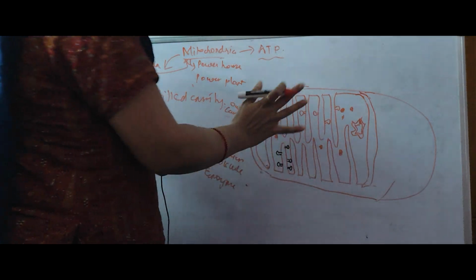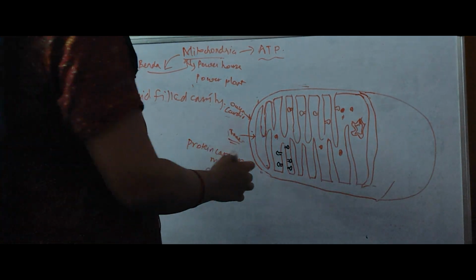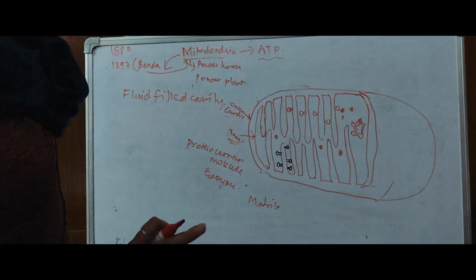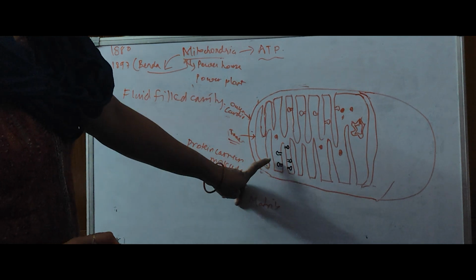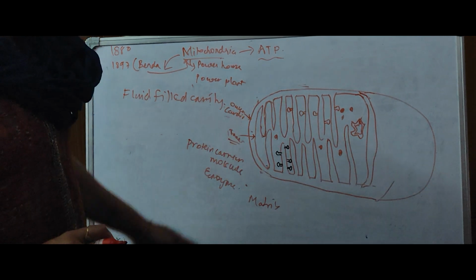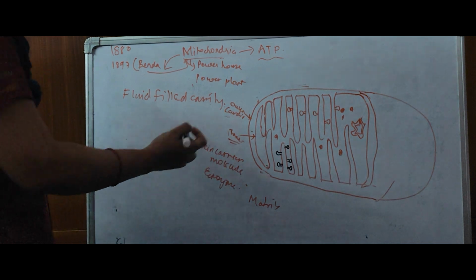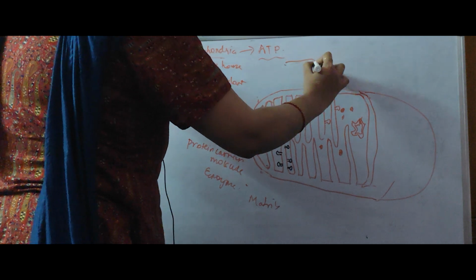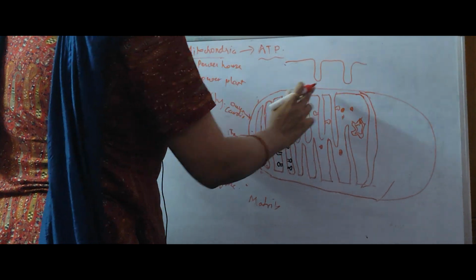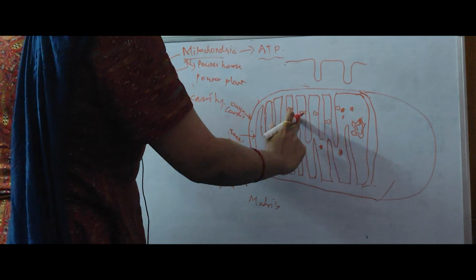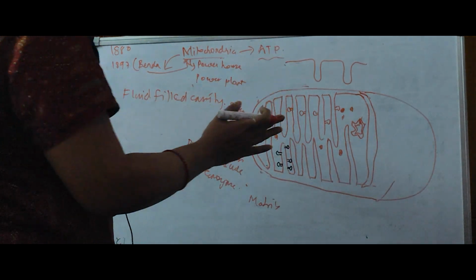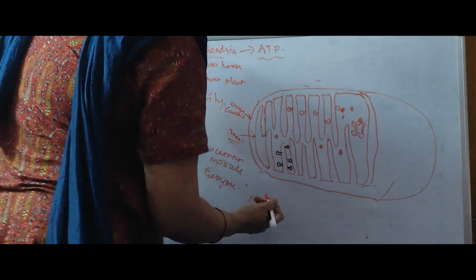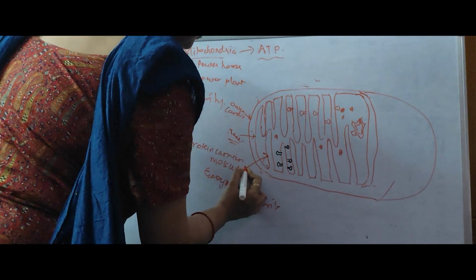The fluid that fills the mitochondria is known as the matrix. Like a cell contains cytoplasm, in the same way mitochondria contains matrix. Now these involutions you are seeing inside are the infoldings of the inner membrane. The inner membrane is not straight like this, but infolded. There is a partition, a folding like structure. You can see the inner membrane folded in the form of an incomplete partition, and this partition is known as cristae.